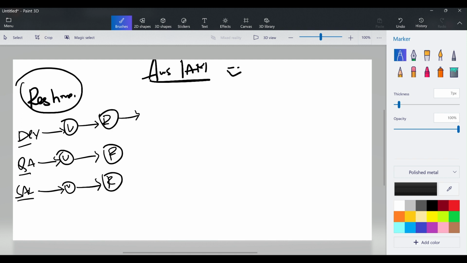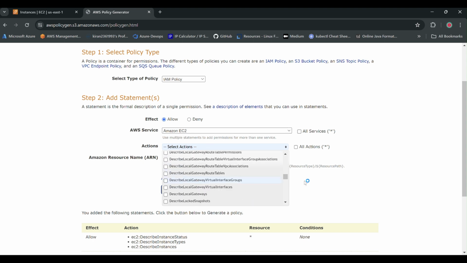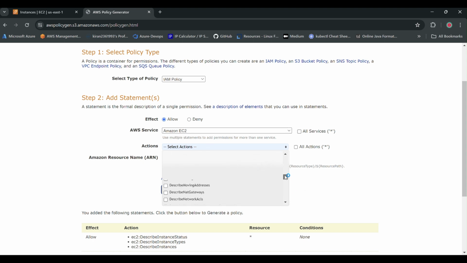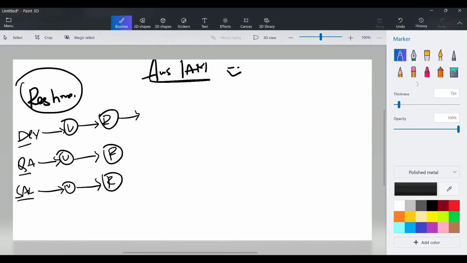Imagine now you have to give the access to the particular resource. Okay, in AWS there are n number of resources. And again, if you go to EC2, I'll show you the example. If you go to EC2, see how many policies were there, I mean how many types of resources are there under the EC2. So many were there, almost more than 100. So how will you give the access to the user particularly? So in such a case, we do have something called access. Okay, I'm going to tell you this, do not worry. Nice. Till now it is good.